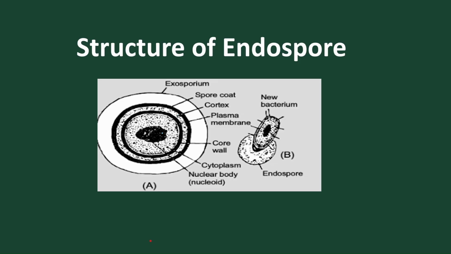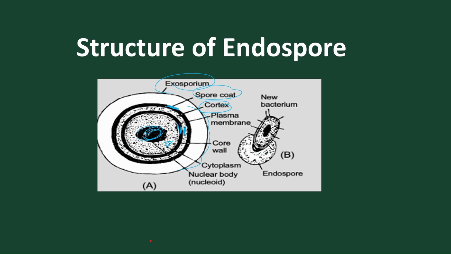Let's move. So here, the DNA, RNA and proteins are present. We find the cell membrane inside, then the core wall is present. Then the cortex layer is present. After the cortex, the spore coat is present. And then the exosporium is present outside. So this is the structure of the endospore.